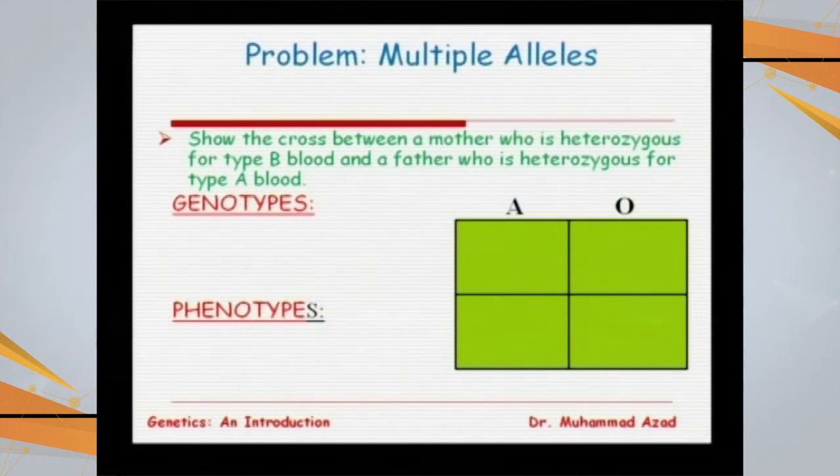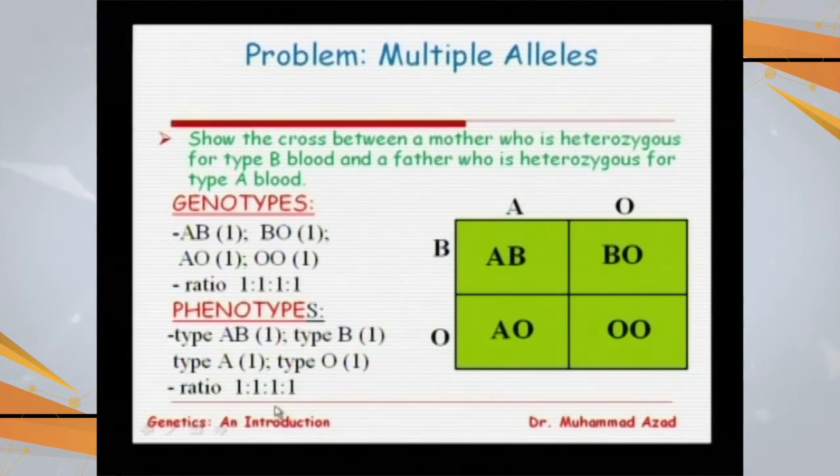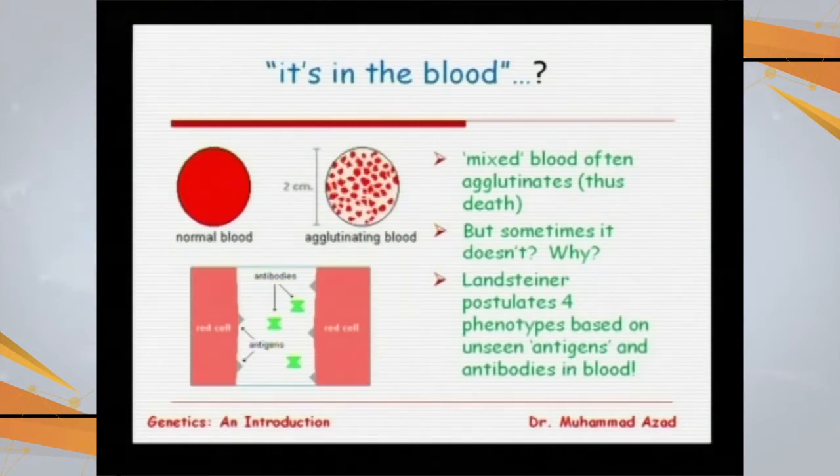Going with the second, let us say a cross between a mother who is heterozygous for blood group B and a father who is heterozygous for blood group A. In this case, all the varieties of blood groups will be present in the offspring. So, 25% of the offspring will have blood group AB, 25% will have blood group B, 25% will have blood group A, and 25% will have blood group O. So, there will be a 1:1:1:1 ratio. All of these 4 individuals will have different blood groups.